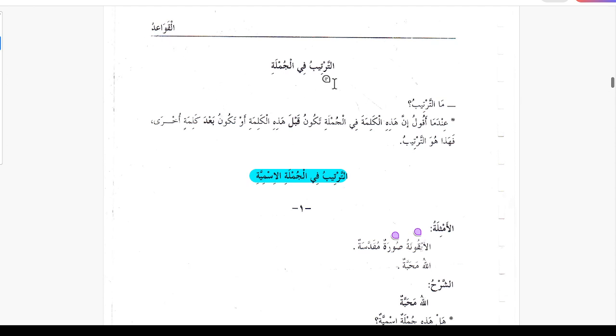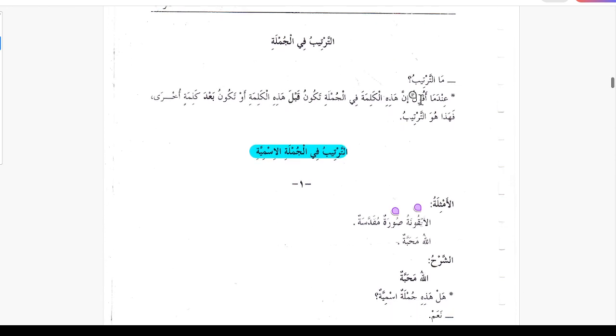Al-Qawaidu At-Tartibu fi Jumlati. What is the tartib or the arrangement of a sentence? Like if it's a Jumla Ismiya, what should come first? Mubtada, Khabar, and if it's Jumla Failiya, Fail, Fa'il, Maf'ul. So this is about the rules of the tartib in a sentence. Mat tartibu, what is the tartib?